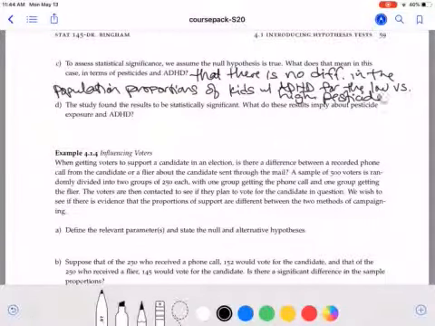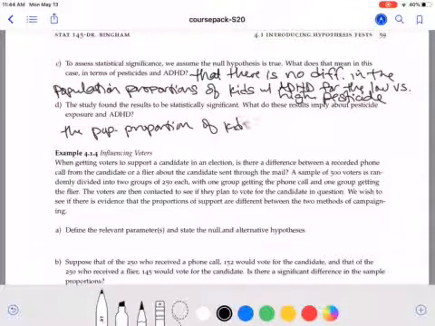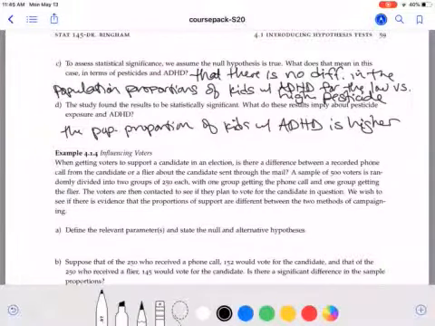Okay, so the null suggests no difference. If the study found that the results were statistically significant, what would that tell us? So what we were saying as our alternative, which would be if we had statistical significance, we'd go with HA, the alternative, that would tell us that the population proportion of kids with ADHD is higher for the group with high pesticide exposure.